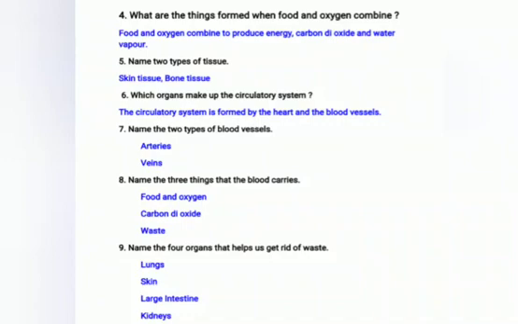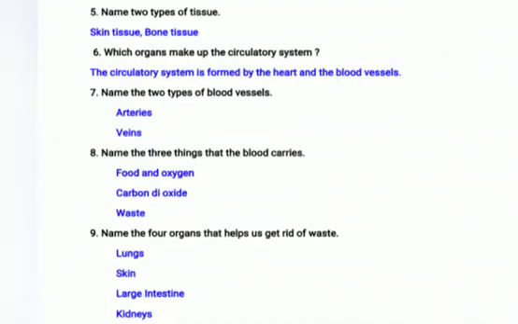Which organs make up the circulatory system? The circulatory system is formed by the heart and the blood vessels. Next, name the 2 types of blood vessels: arteries and veins. Name 3 things that blood carries: food and oxygen, carbon dioxide, and waste.